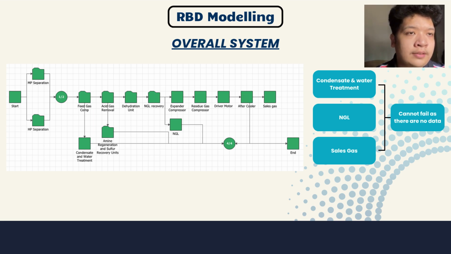For this particular system, the condensate and water treatment unit, the NGL unit, and lastly, the sales gas unit, all 3 of these blocks are modeled to be unable to fail, as there is no data provided in the Excel which supports all 3 of these units. So let's look into each of the subsystems one by one.